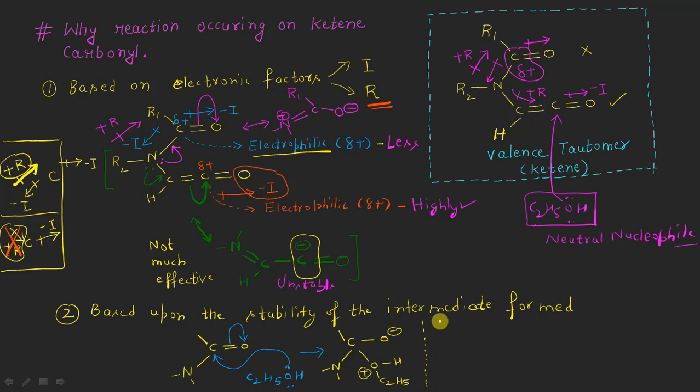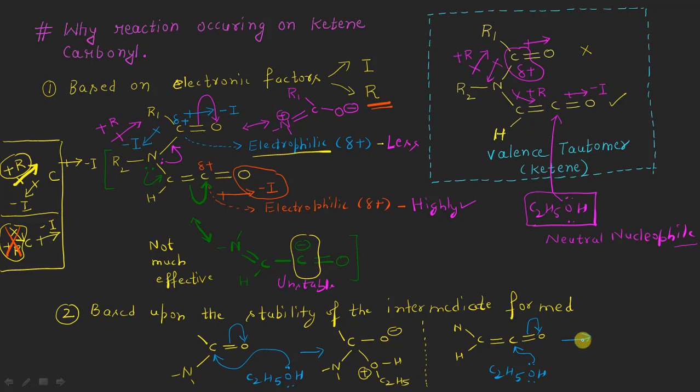And now the second case will be what? Let us say it is attacking on the carbonyl of the ketene molecule, I mean double bond C, double bond oxygen. And let us say here is my nucleophile, that is C2H5OH, right? And now let us say the electron pairs are attacking this carbonyl carbon, sending these electrons onto this oxygen atom.